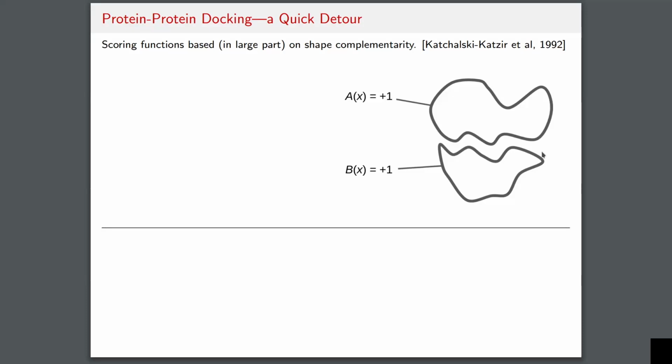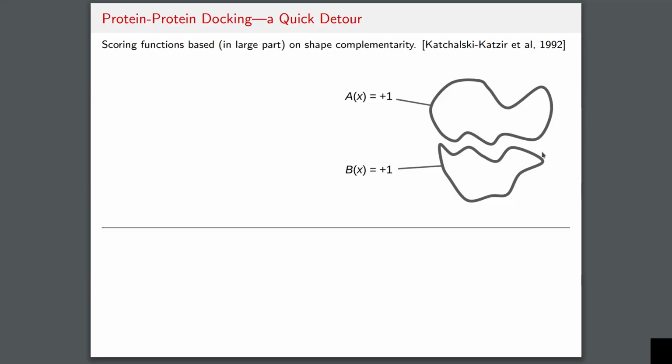And the way this parameterization is going to be developed is going to be inspired by what is already actually standard practice in protein-protein docking. So let's take a quick detour and look at how protein-protein docking is formulated. So at a high level, the protein-protein docking problem seems very similar to the protein-ligand docking problem. You're trying to optimize over certain degrees of freedom, and typically there's some implicit energy function that you're trying to optimize. But in protein-protein docking, an approach that has become quite popular and is used as a subroutine in many well-known software packages is something like the following.